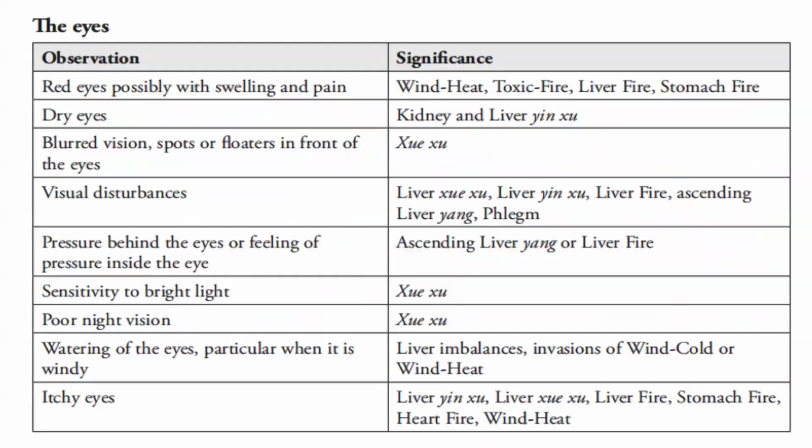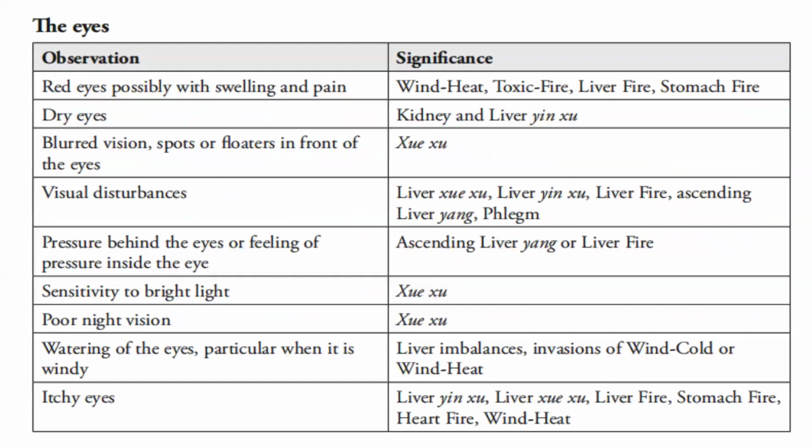So to summarize the eye symptoms and their significance. If the eyes are red and possibly with swelling and pain, it would indicate wind heat, toxic fire, liver fire, or stomach fire. If the eyes are dry, it could mean kidney and liver yin deficiency.